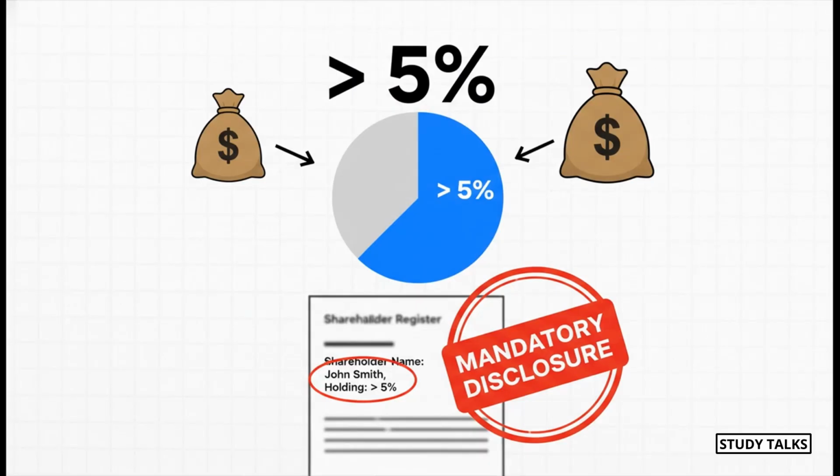And here's one more perfect example of materiality by law. A company must disclose the name of any shareholder who owns more than 5% of the shares. It does not matter what the value of those shares is, just the fact that one person or entity has that level of ownership is by its very nature material information that other people need to know. The law says it matters, so it matters.